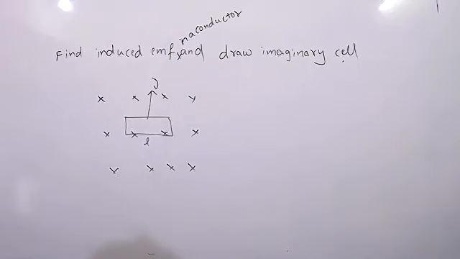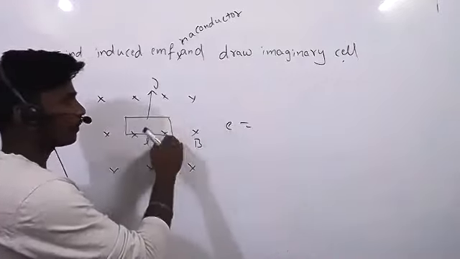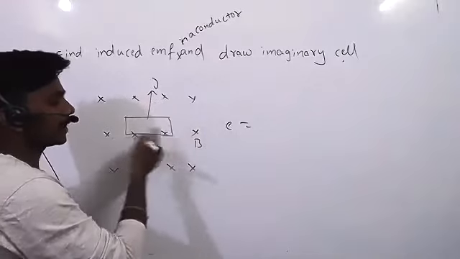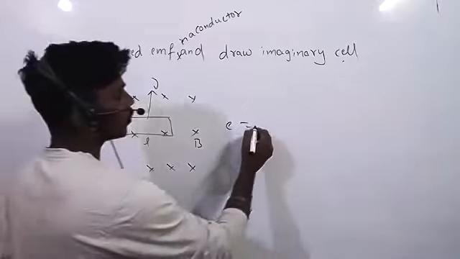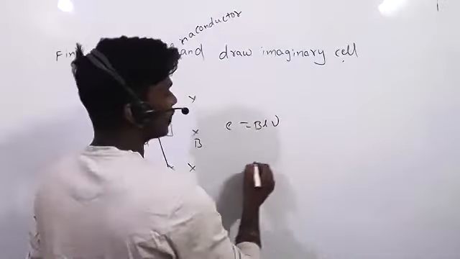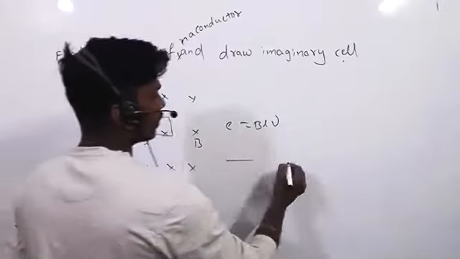Kausalya, what is the induced EMF there? BLV. Yes, BLV. Why? Because B is inward, velocity is upward, and length is in this direction. All three are mutually perpendicular to each other. So BLV. But they are asking to draw the imaginary cell.